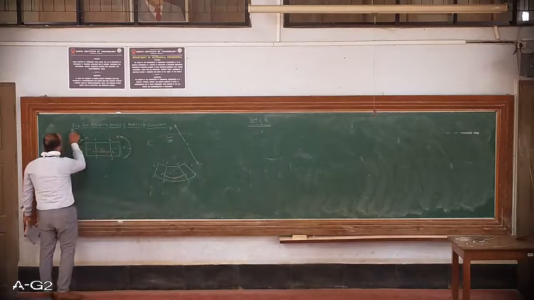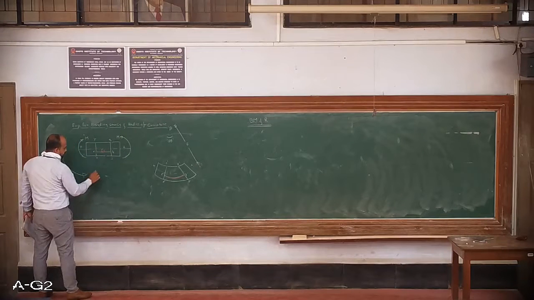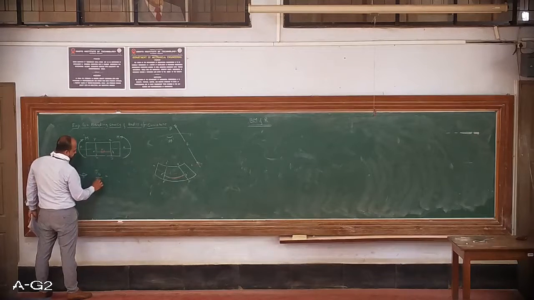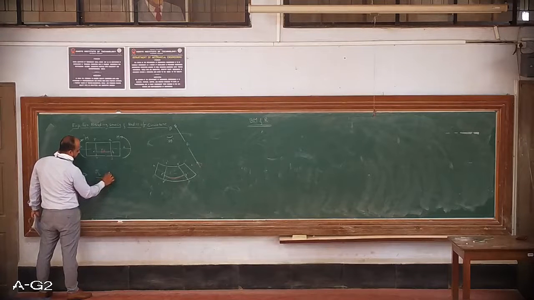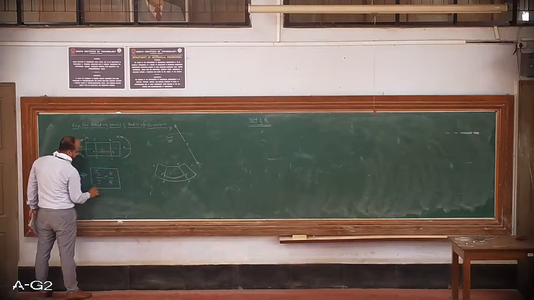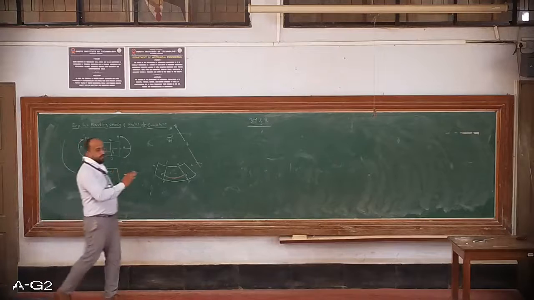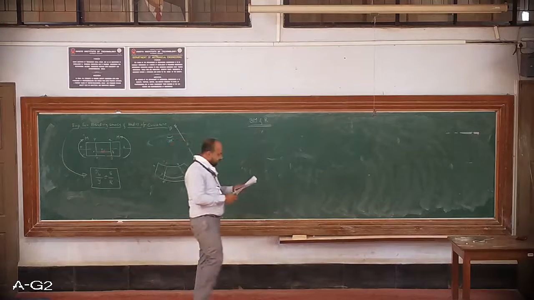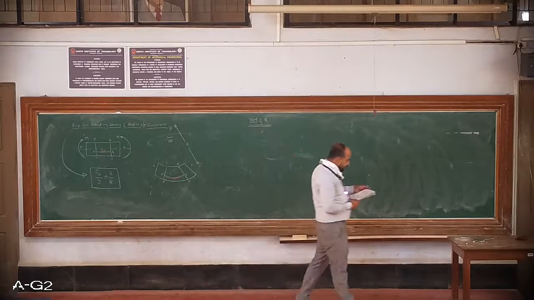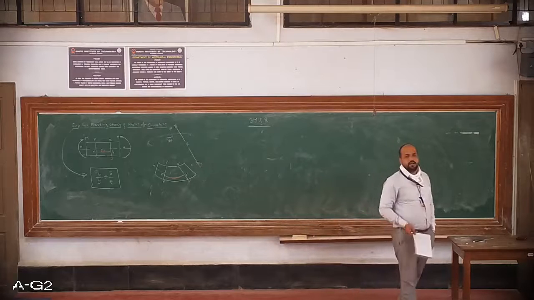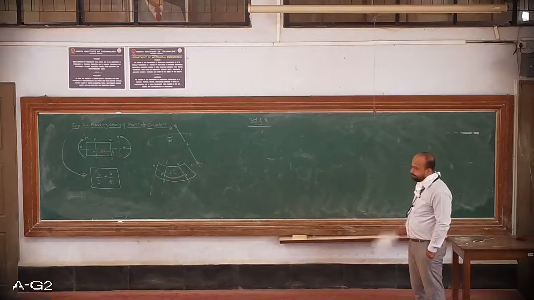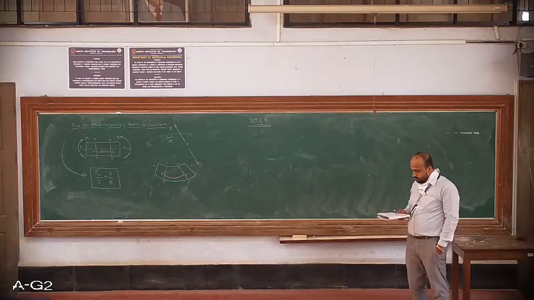From this, what we have got is sigma b, that is bending stress, divided by y is equal to E by R. So we'll have one more part, that is expression for bending moment and radius of curvature. Okay, write down.